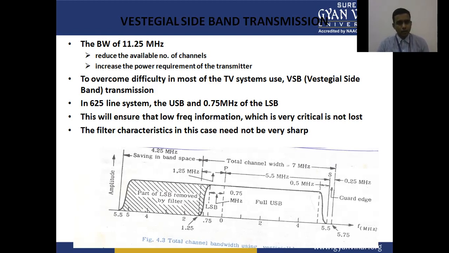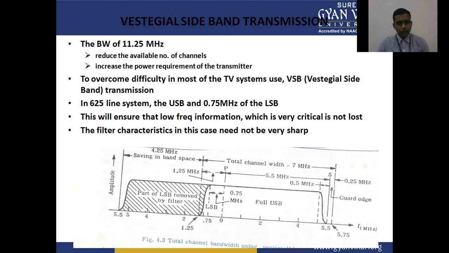In the 625 line system, 0.75 megahertz of the LSB, the lower sideband, is used. The other part of the lower sideband is removed or suppressed by the filter. Only 0.75 megahertz is used.